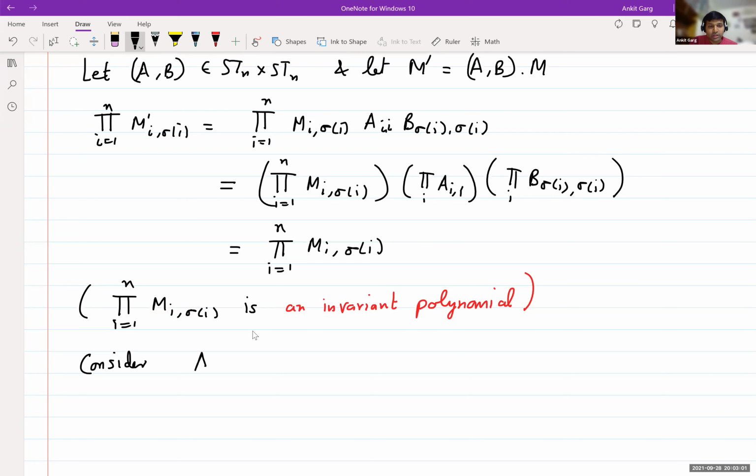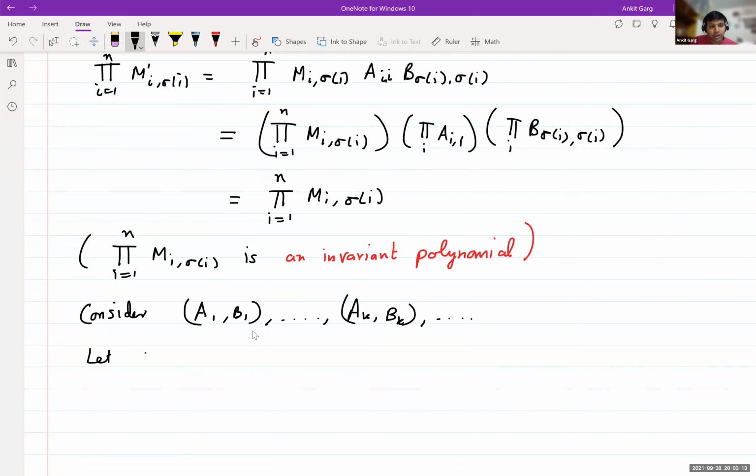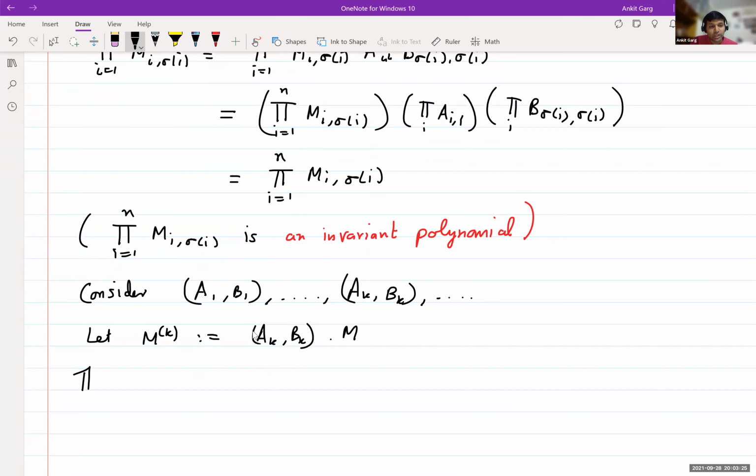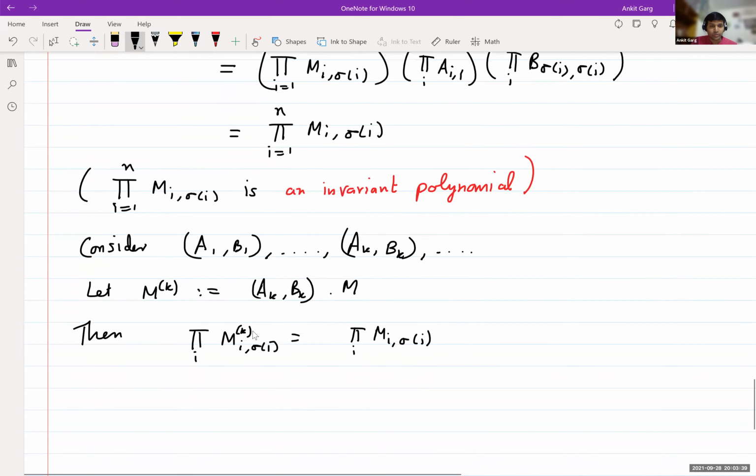So consider a sequence of group elements, and let Mk be the result of applying the kth group element to M. Then the product over i of Mk i sigma i will be equal to the product over i of M i sigma i, because this is invariant with respect to the group action.